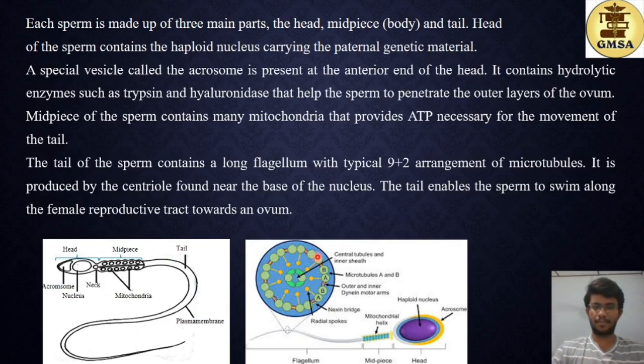Here you can see 9 pairs of microtubules: 1, 2, 3, 4, 5, 6, 7, 8, 9. So this is the set of 9 pairs of microtubules, and in addition in the center you have another 2 microtubules. So that's why you call this the 9+2 structure of the microtubules. Here you can see the outer and inner dynein motor arms and the neck skin bridges. That's not really important, but this basic 9+2 arrangement can be seen in this tail.